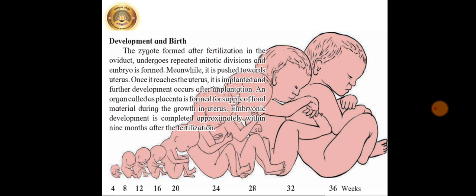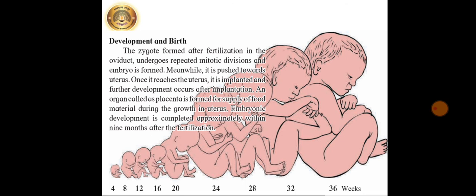Now next we are going to see development and birth. The zygote formed after fertilization in the oviduct undergoes repeated mitotic divisions and an embryo is formed. Meanwhile, it is pushed towards the uterus. Once it reaches the uterus, it is implanted and further development occurs after implantation.